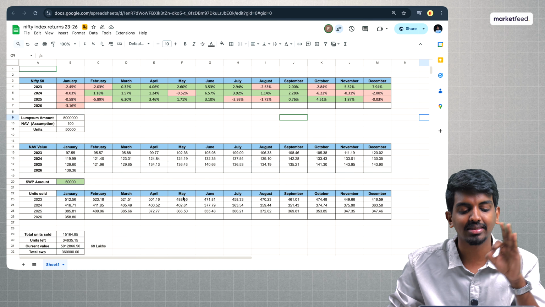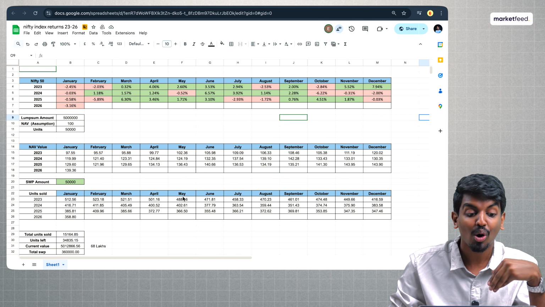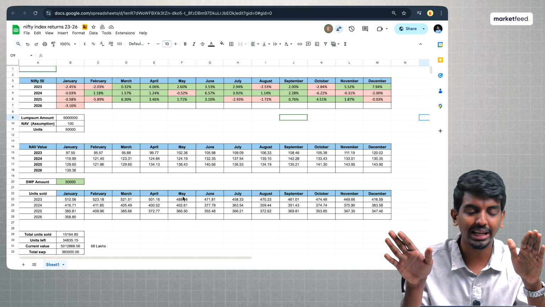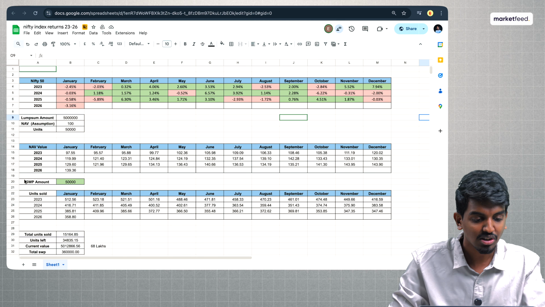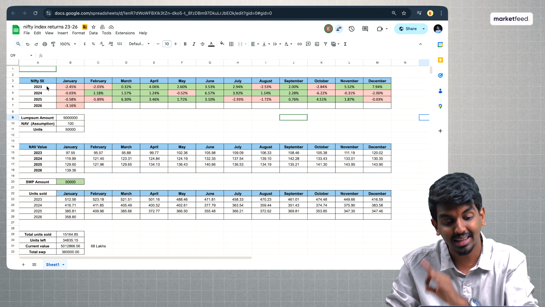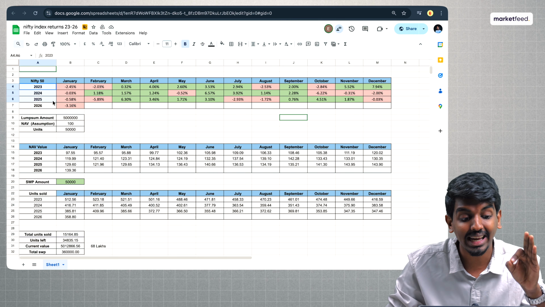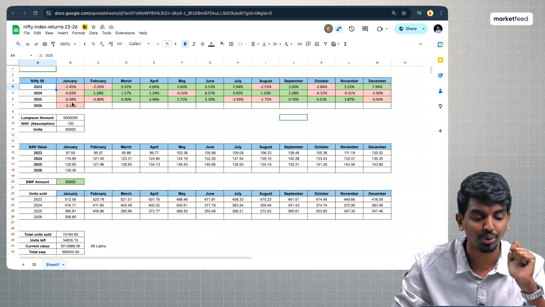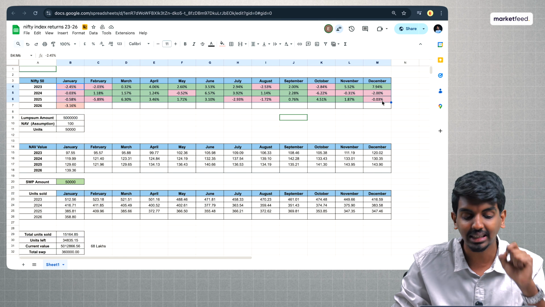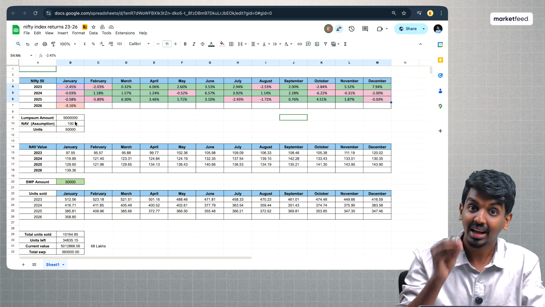and I want to do that with a real practical example. So let's get started. Here in this practical example, we are going to do an SWP on Nifty 50. Not taking any fancy assumptions, I am taking real numbers here to show you how it works. So here you can see Nifty 50's real return in the last 3.5 years. So from 2023 till 2026, as we talk today, this is the monthly returns that Nifty 50 has given us.